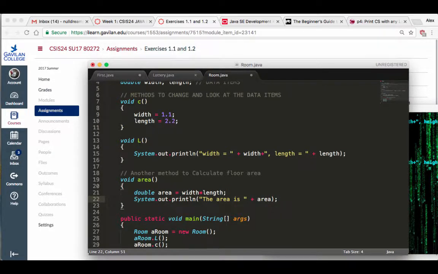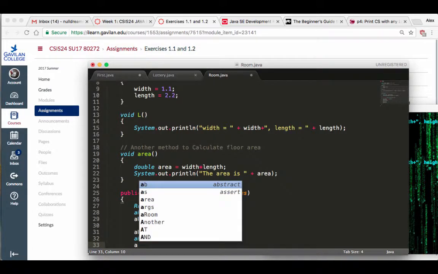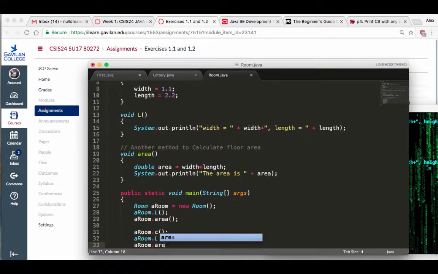Okay, save this. And actually, before I save it, first I'm going to do the area right here, before I change them. So I'm going to do a room dot area parentheses, and then I'm going to do the same thing after, a room dot area parentheses. So this one here, we'll do the math with the 0 and 0. So the area is going to be 0.